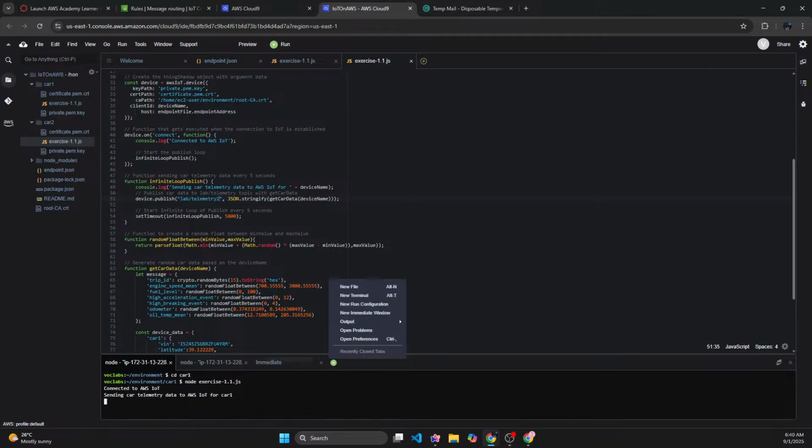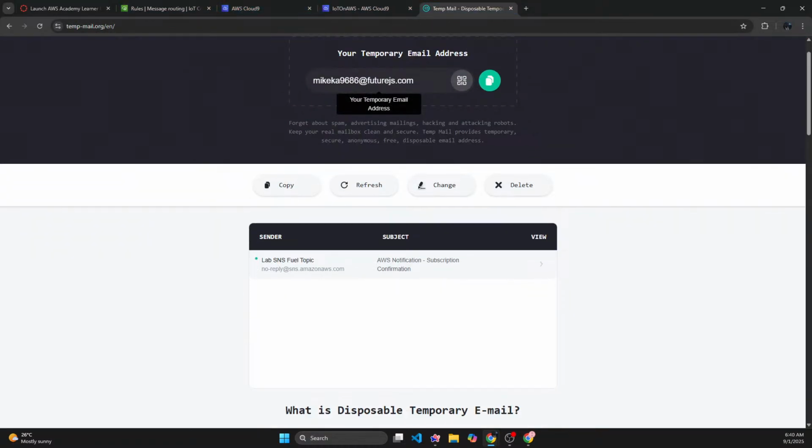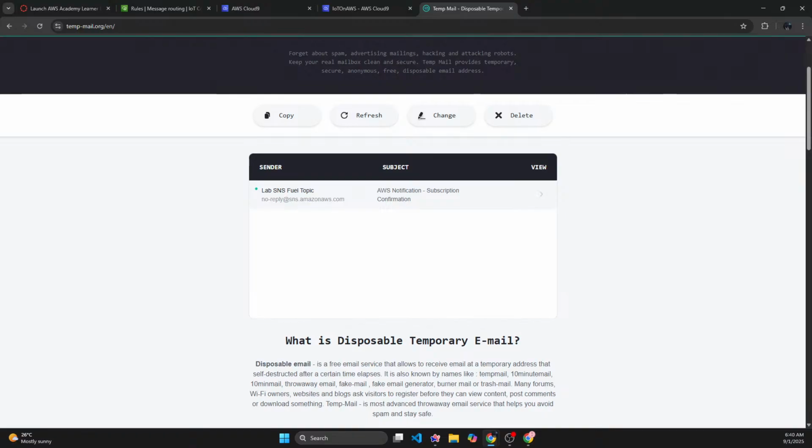I was thinking I was making changes to car one, but I was making changes to car two. That's not good. The file name is the same, so I thought I was starting car one, but I was actually starting car two.